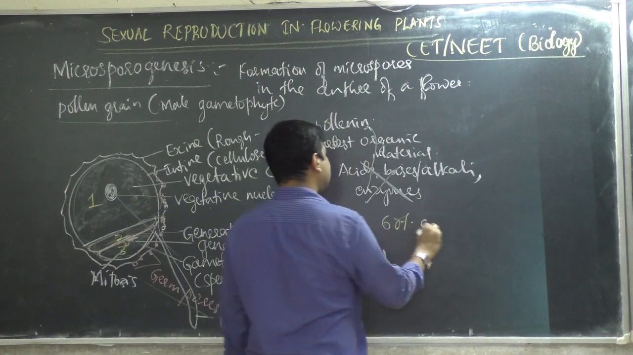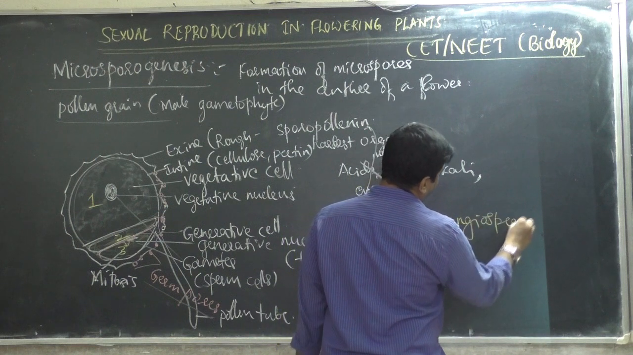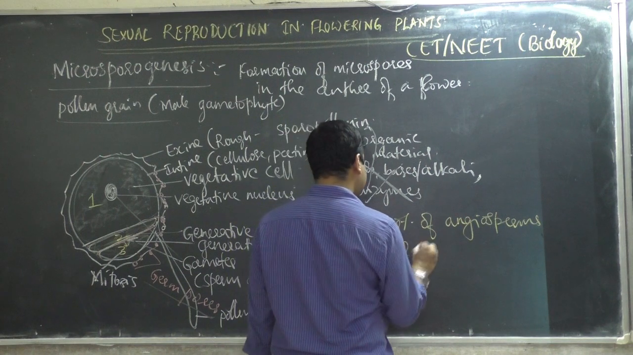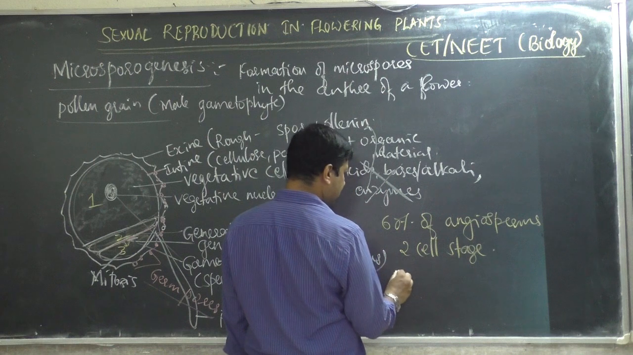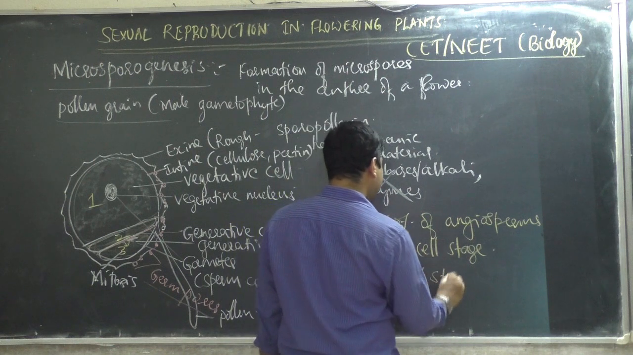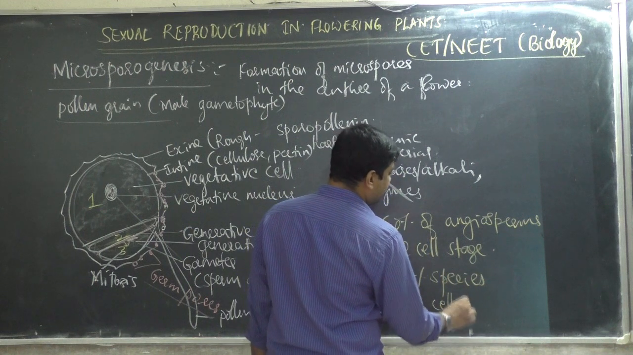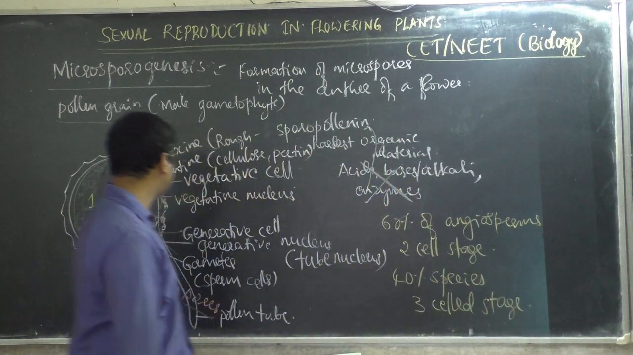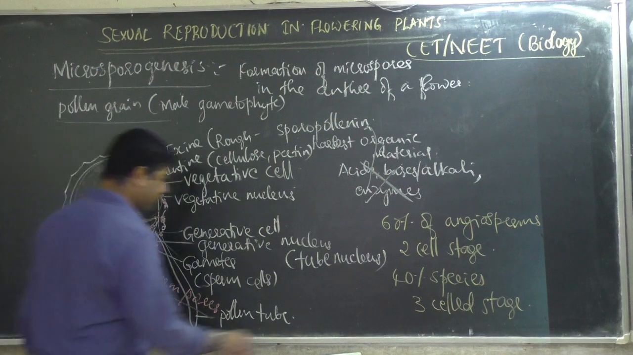You learned this. 60% of angiosperms, which means flowering plants, shed pollen grains in the 2 celled stage. Shed means release. Then the remaining 40% of species of plants release pollen grains in the 3 celled stage, like this. Did you understand? Okay.